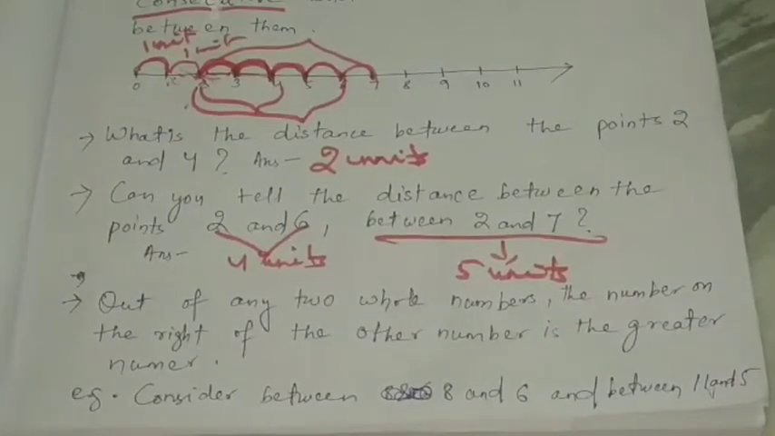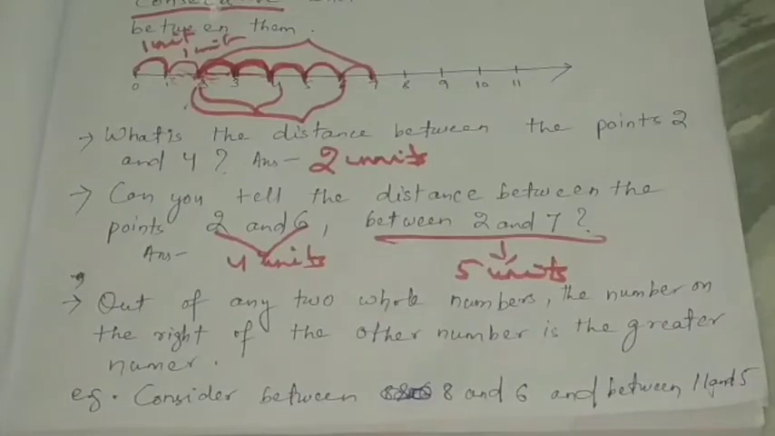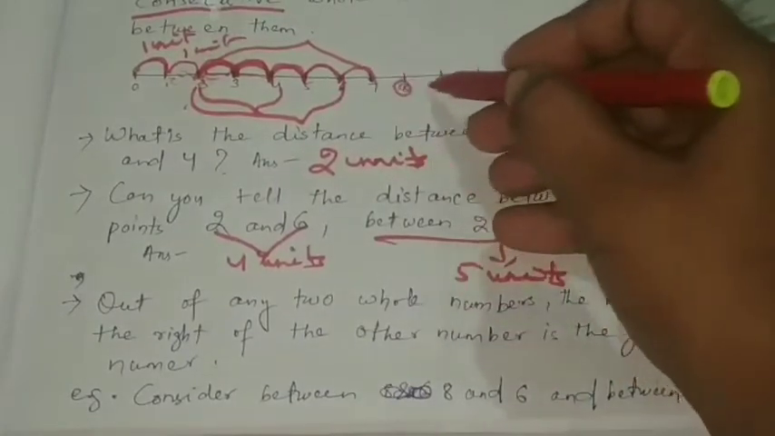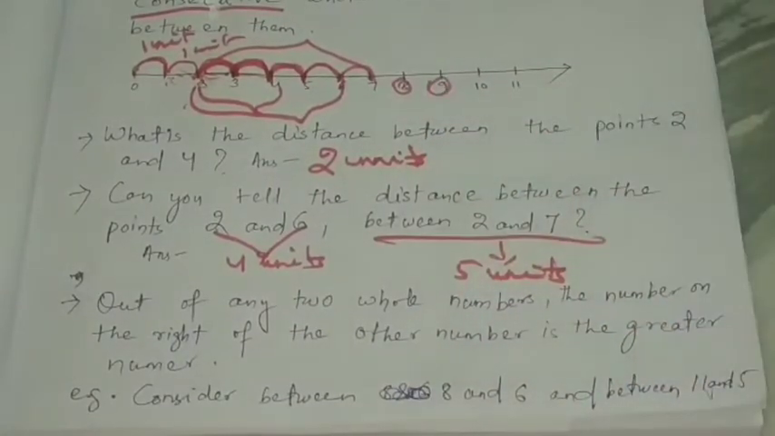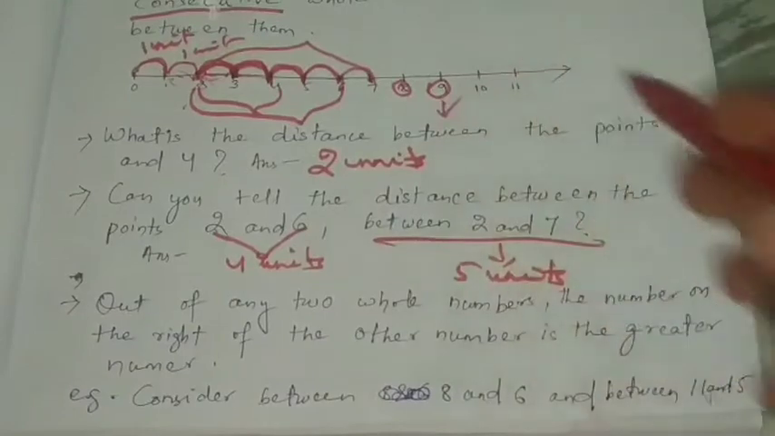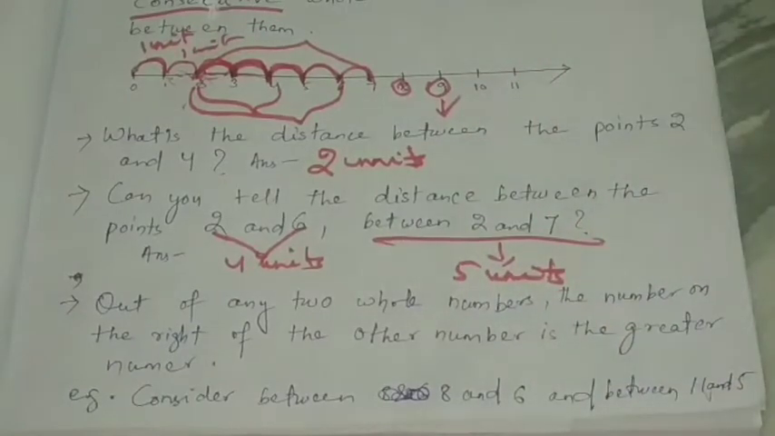Next question: out of any two whole numbers, the number on the right of the other is the greater number. What is it saying? Out of any two numbers, so for example 8 and 9. We'll take two numbers, 8 and 9. Which is on the right side? 9. The number on the right side of the other number is the greater number.